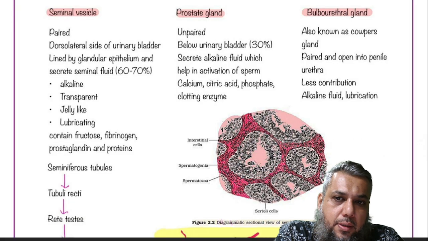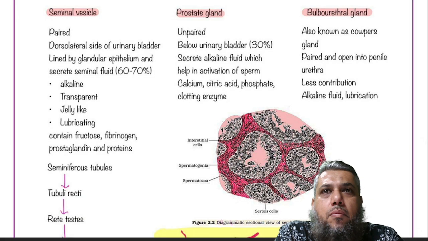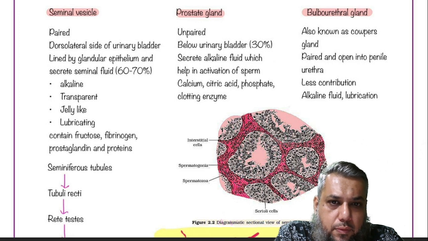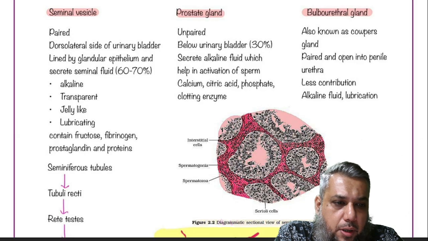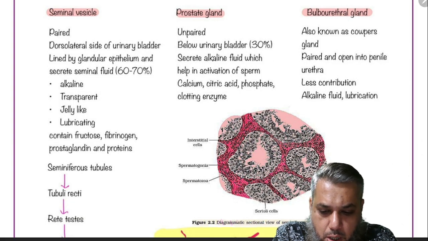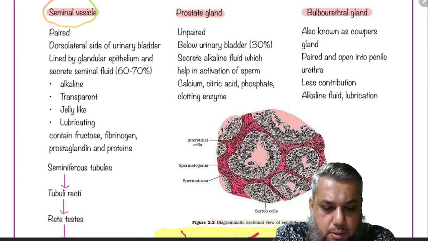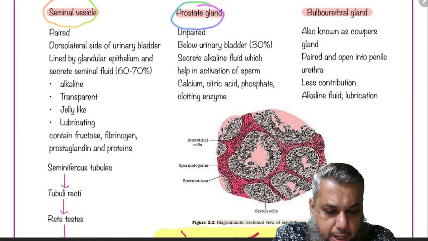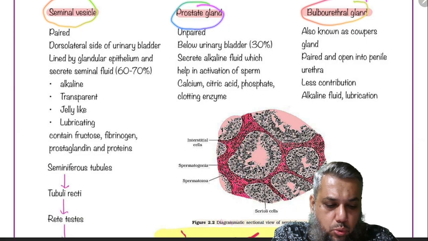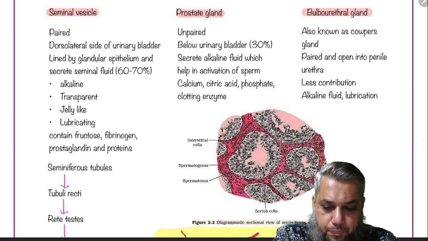But other than that, sperm को environment देने के लिए, ताकि वो survive कर सके, उनको nutrition मिल सके, you have three accessory glands in the case of the male reproductive system, which includes a pair of seminal vesicles, a single prostate gland, and a pair of bulbourethral glands, also known as Cowper gland.